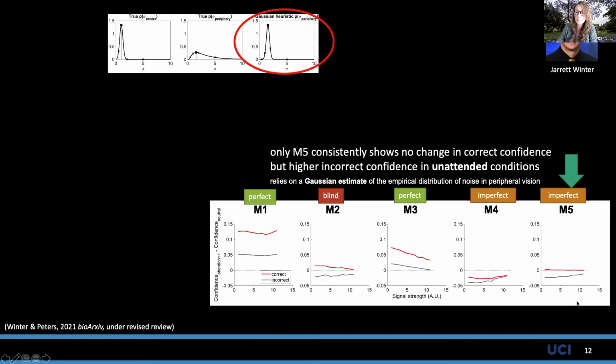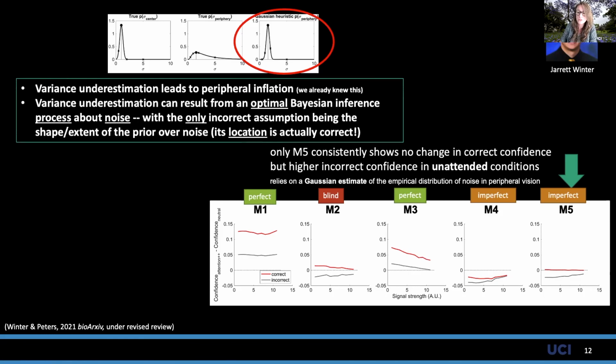And what's happening is that because model M5 thinks that peripheral noise is not positively skewed, even though it knows that noise is bigger in the visual periphery, it ends up underestimating the noise and therefore overestimates confidence, but only in this specific way that disproportionately affects the incorrect responses. We already knew from previous research that variance underestimation can lead to confidence inflation. But now we know why variance underestimation might occur. It's not just that the system is being stupid. It's that the system is using optimal Bayesian computations to estimate noise, but it's just getting the priors wrong.